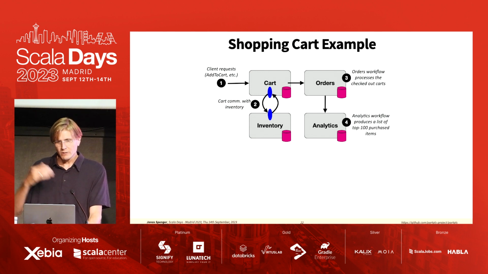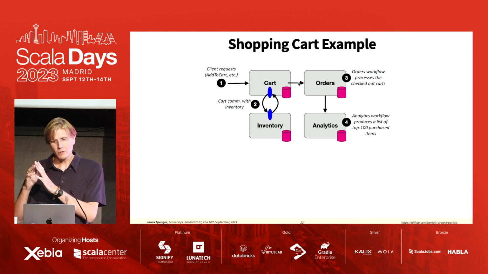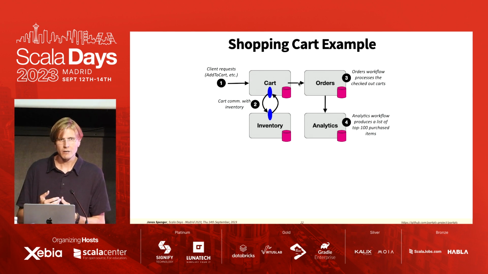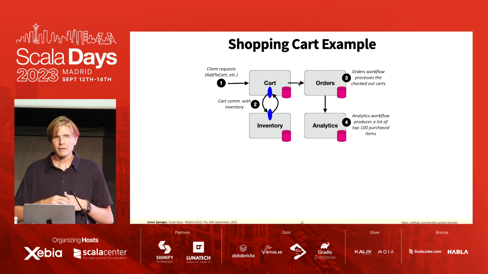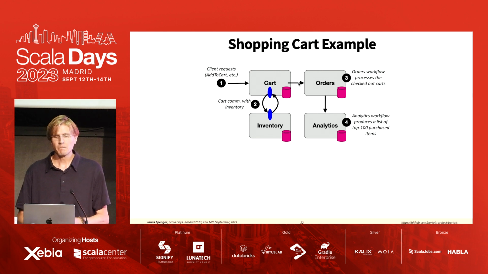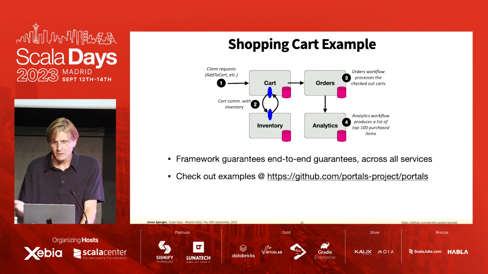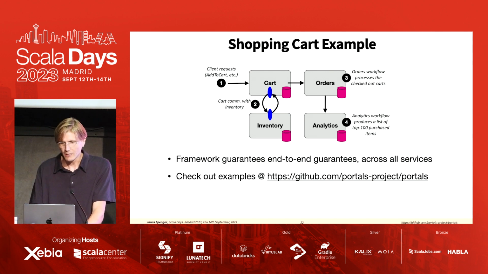But we can also continue this example beyond what's traditional. We also have an order service which consumes the checked out carts and produces the final orders. And then we have an analytics service which takes all of the orders and processes them and produces a nice top 100 list of most purchased items. And the idea is further down the line, perhaps you could start even more services that then use the analytics service to, for example, do recommendations and so on. This example is on our repo. You can check it out.